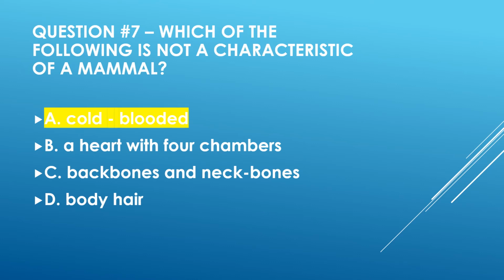Remember, cold-blooded means that they do not maintain their own body temperature. You do. You have a constant temperature that your body likes, which is about 96.7, somewhere in there. Some people are a little warmer, some people are a little cooler, but it is right in there. So we consider ourselves, mammals, to be warm-blooded because we keep that body temperature all the time.